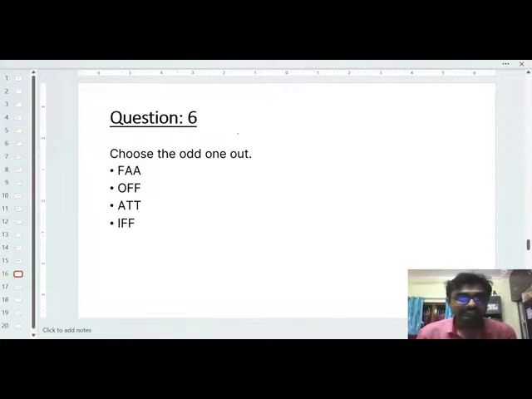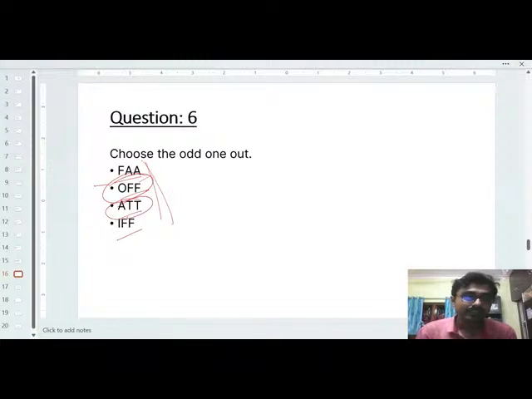Next is that again odd one out. FAA, OFF, FATT, IFF. So what will be the option? See, for every word, they consist of 3 digits. They consist of 3 digits, one vowel and two consonants. So the option 2 contains one vowel, that is O, and two consonants, that is FF.